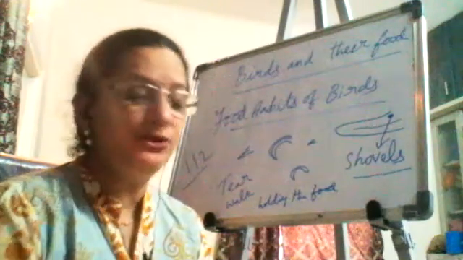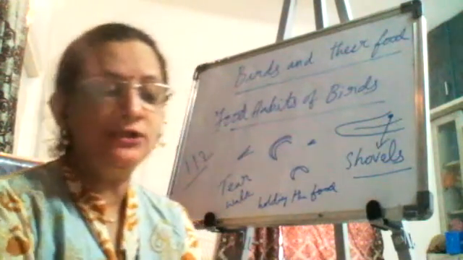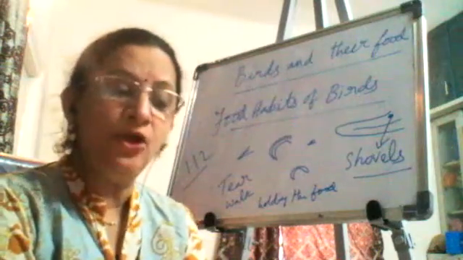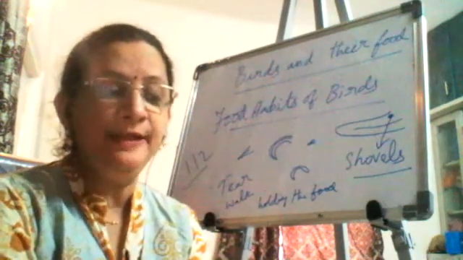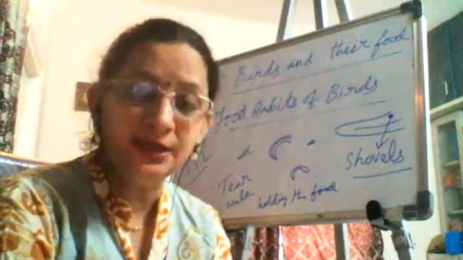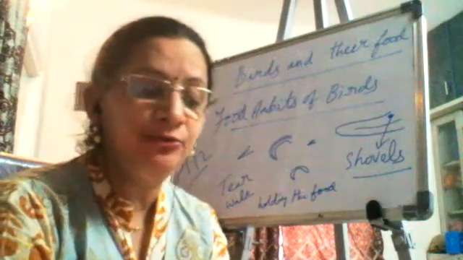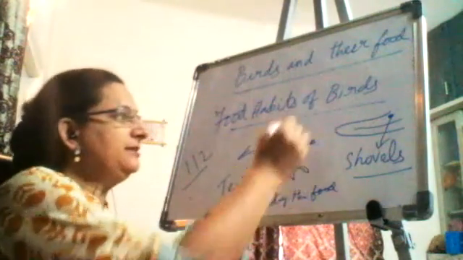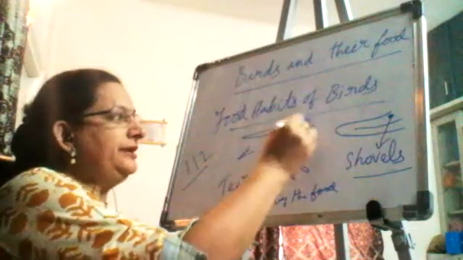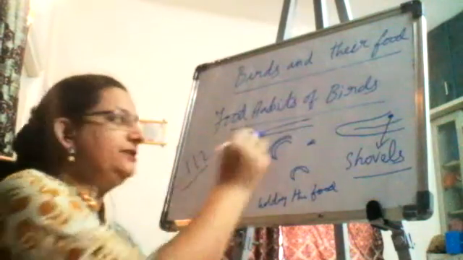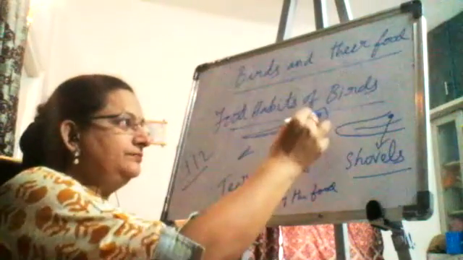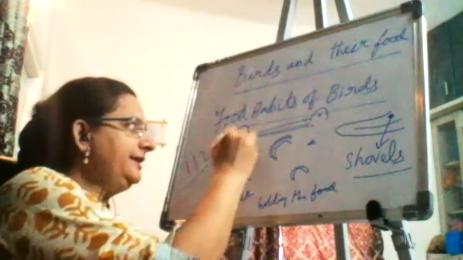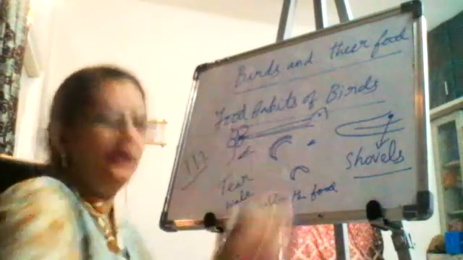So last but not the least, we have the long, thin, and the pointed beaks. A sunbird has a very long, thin, and pointed beak. This beak helps it to suck nectar or juice from the fruit of the flower. So how is the beak? It's like a long, pointed, needle-like beak, which can be put into the flower, and it can take the nectar from inside the flower.